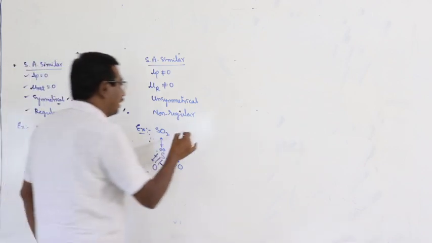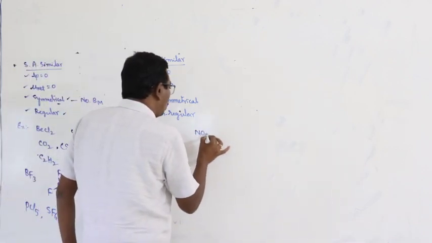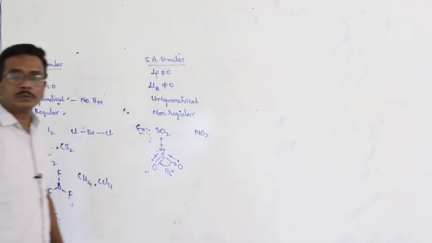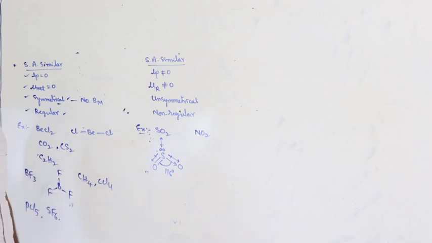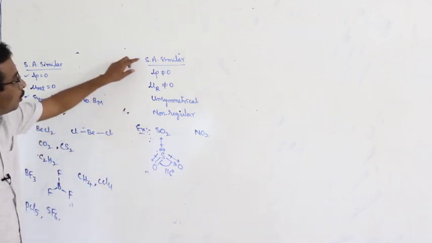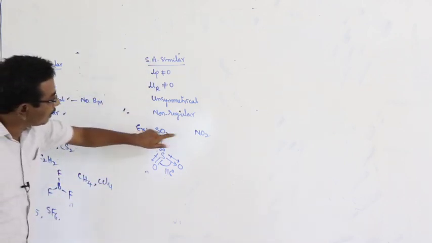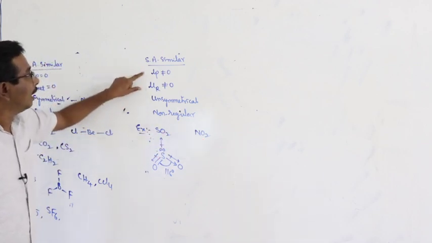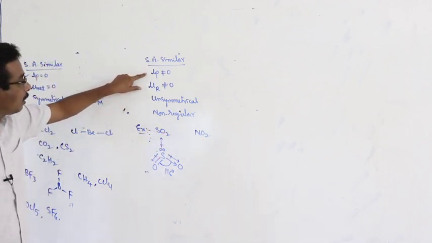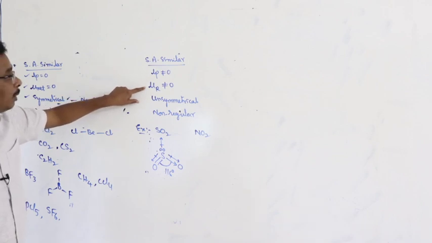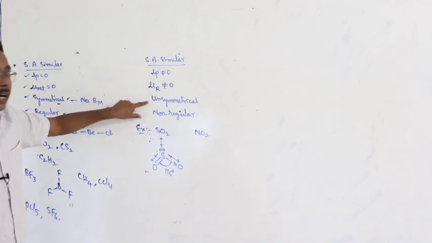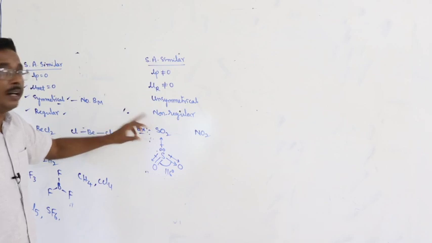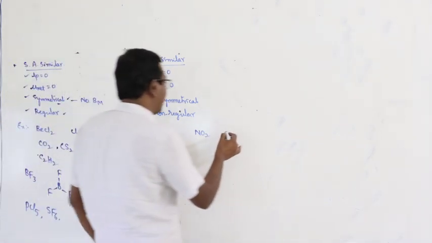In the same way, NO2, SO2. These are all examples where surrounding atoms are similar, the number of lone pairs is not equal to 0, the net dipole moment is not equal to 0, the shape is unsymmetrical and the bond angle is non-regular. Okay, another example.